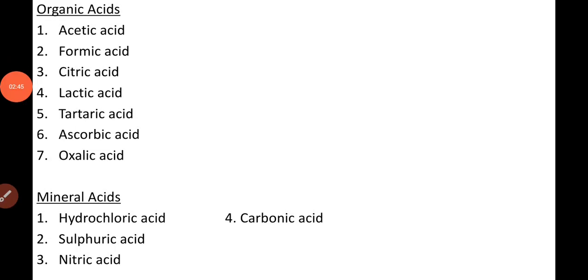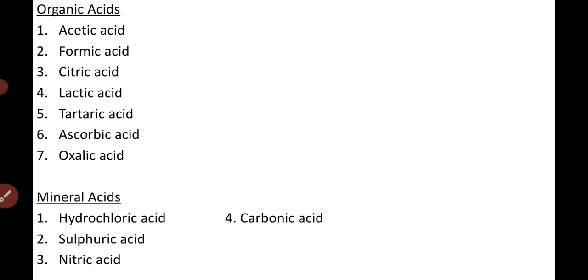But organic acids are generally weak acids, and that is why they can be used as food ingredients. Vinegar contains acetic acid, and vinegar is used as a food preservative.